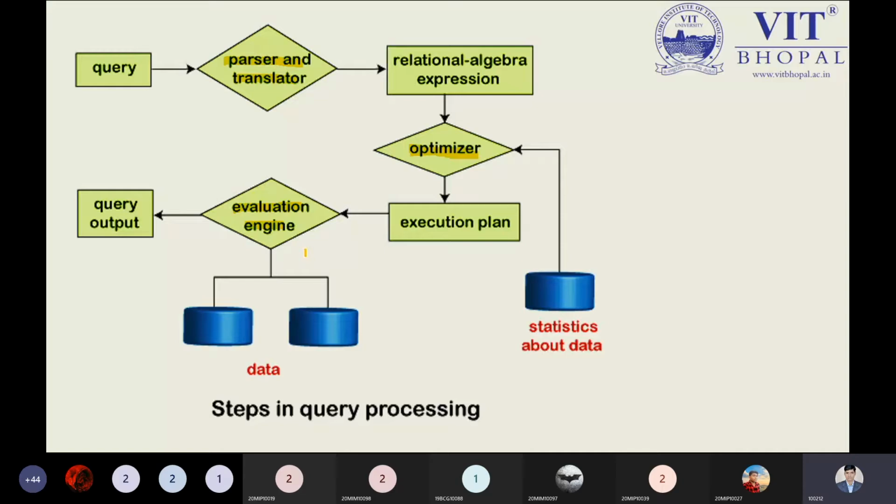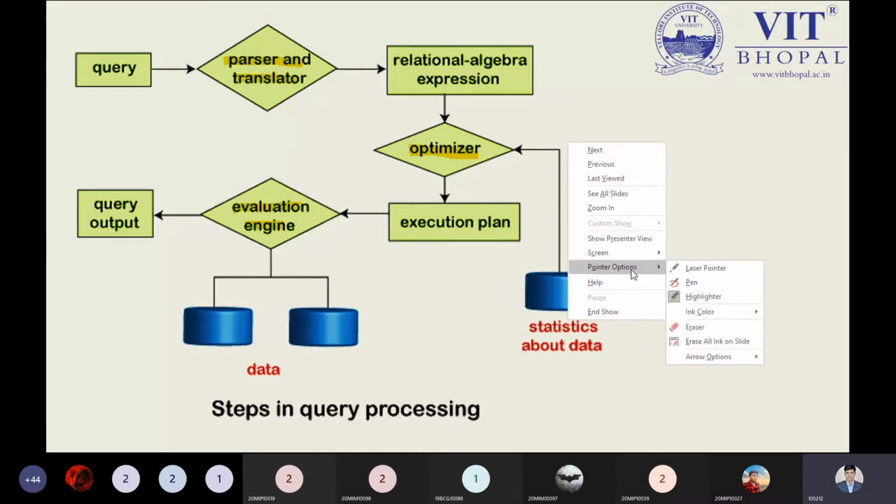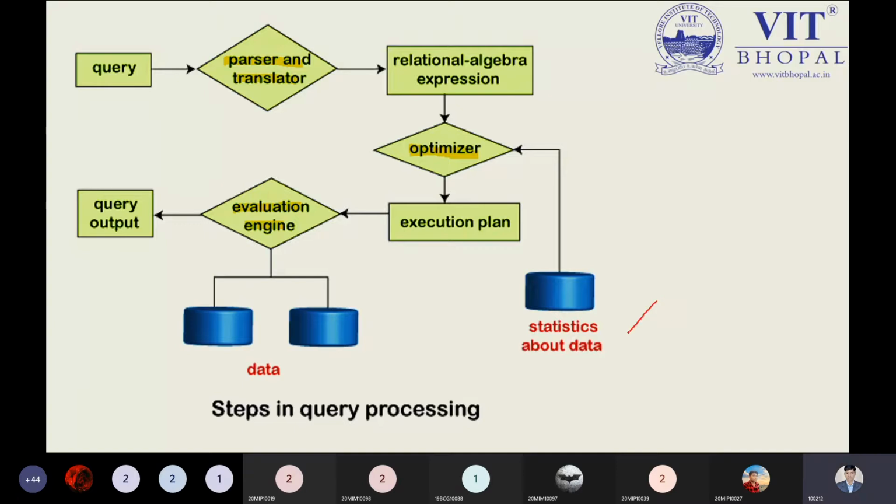So now, statistical data about the data. Can anyone tell me right now what is statistics about the data? Yes, anyone who has any idea, please share your answer right now. What is meant by this point? Statistics about data. Just tell me right now. Can anyone tell me right now what is meant by statistics about the data?